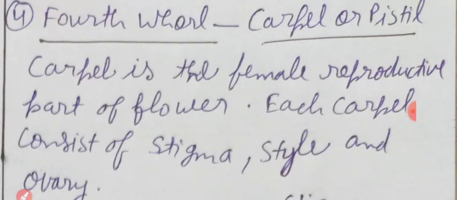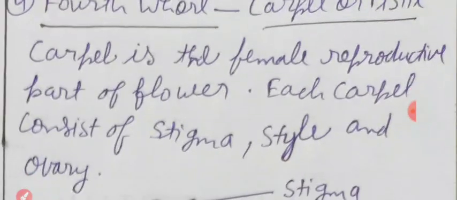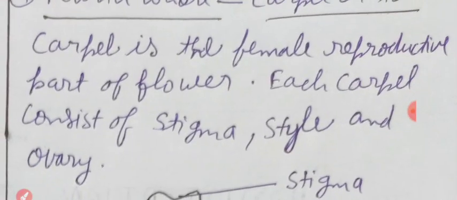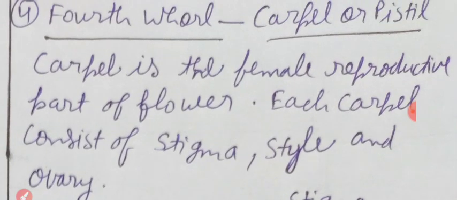Each carpel consists of stigma, style and ovary. Clear? So, carpel is the female reproductive part of the flower. Each carpel consists of stigma, style and ovary.